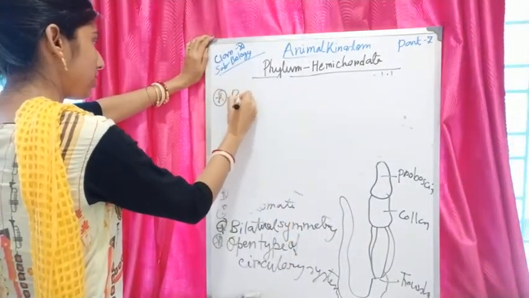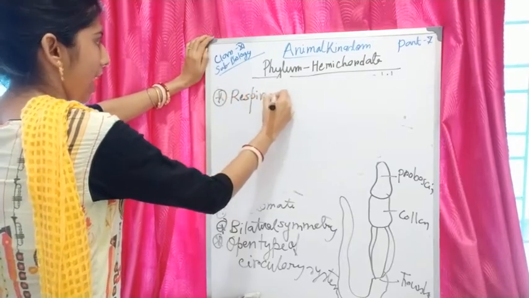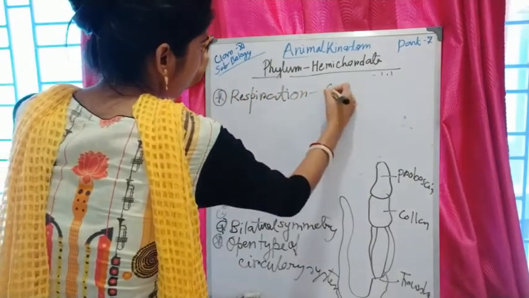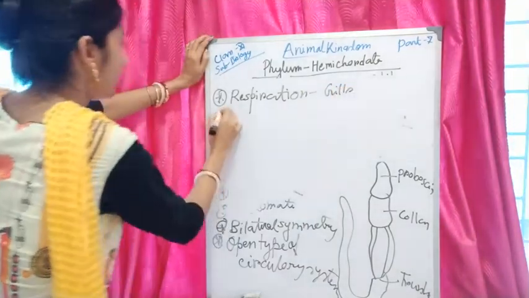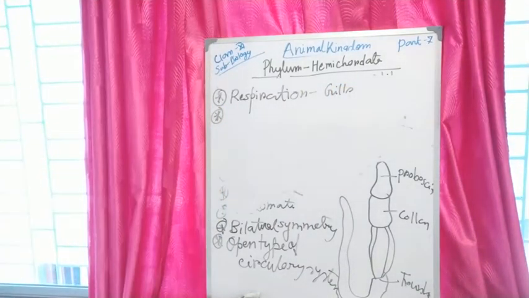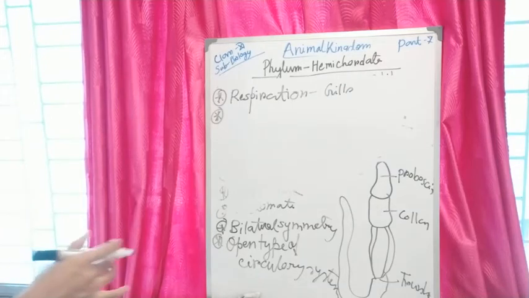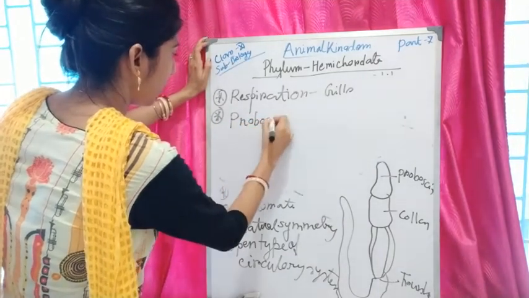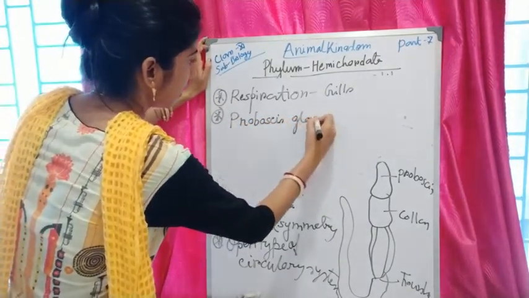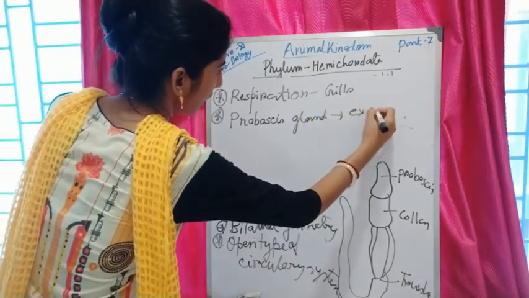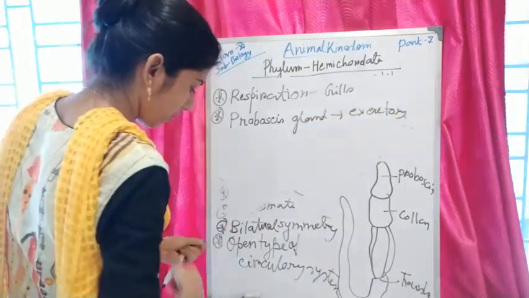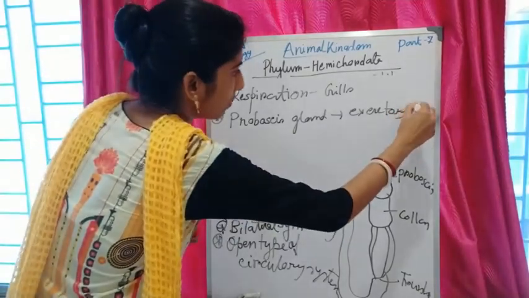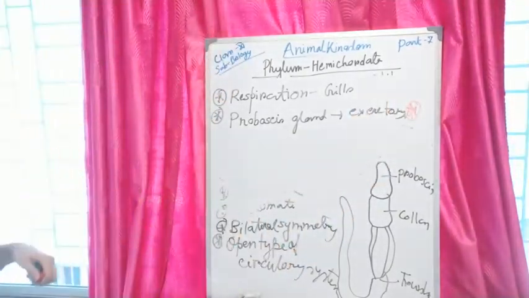Respiration is through gills. As they are marine, gills are the main respiratory structure in phylum Hemichordata. They also have a special excretory organ called the proboscis gland. This is their excretory organ, an important feature.